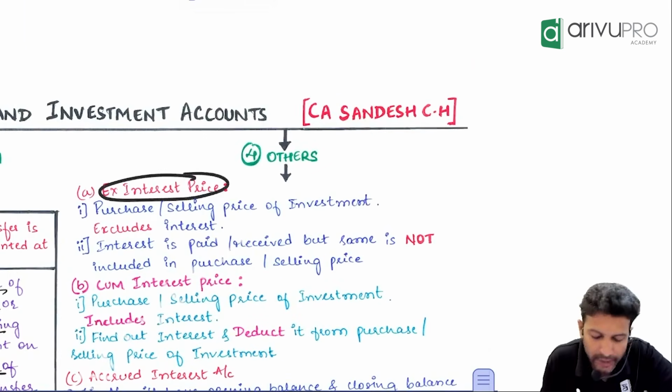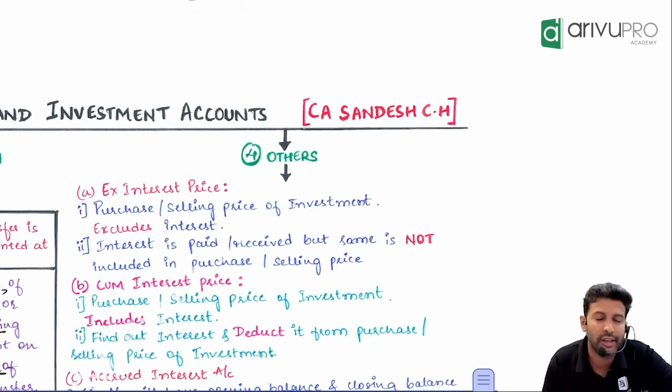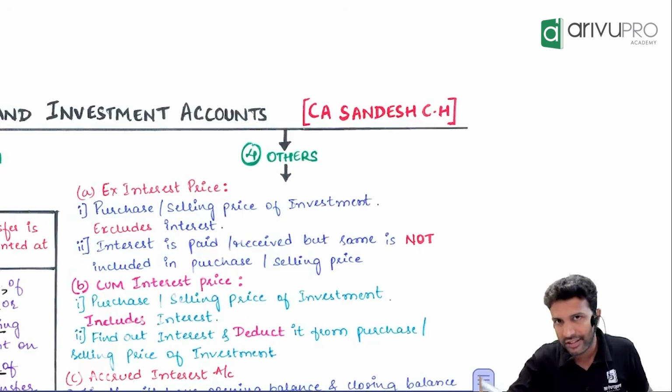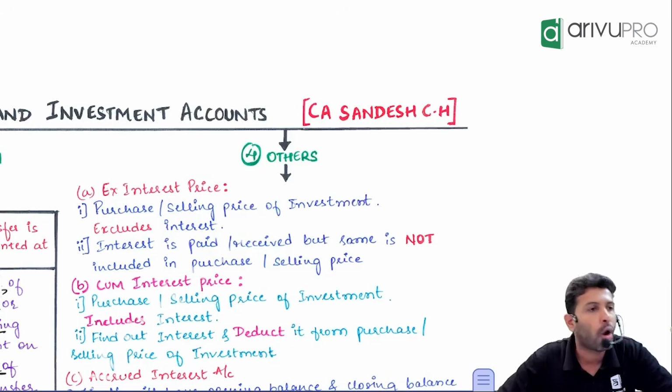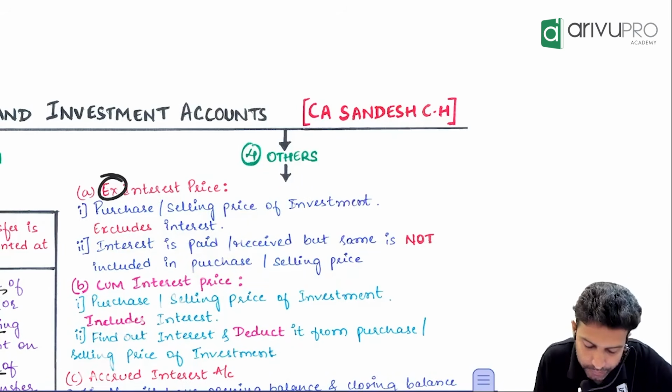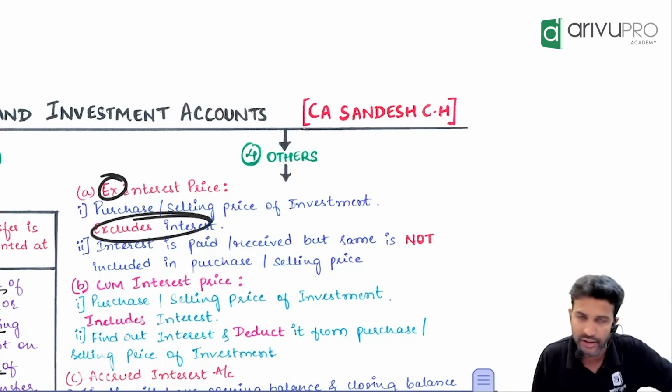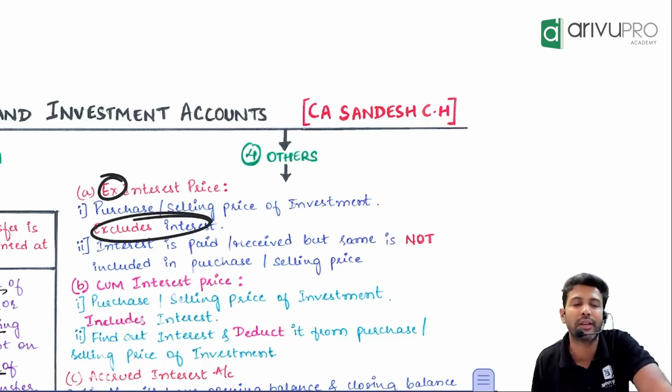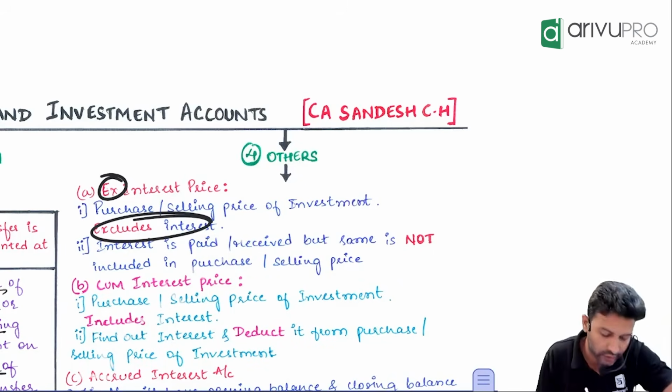If they say it is an ex-interest price, the purchase price or selling price of the investment excludes the interest.